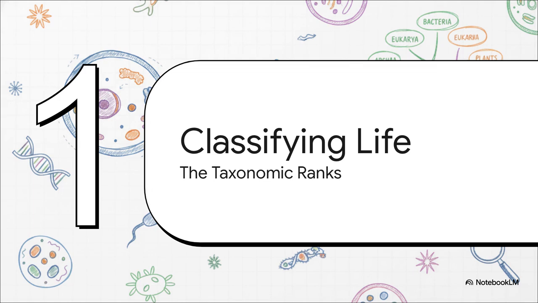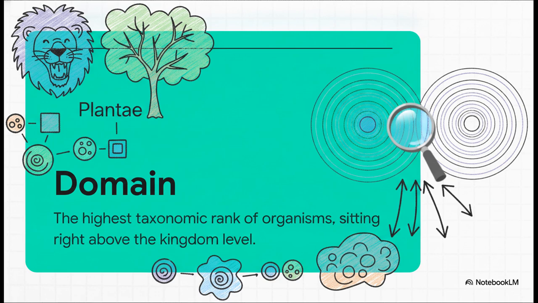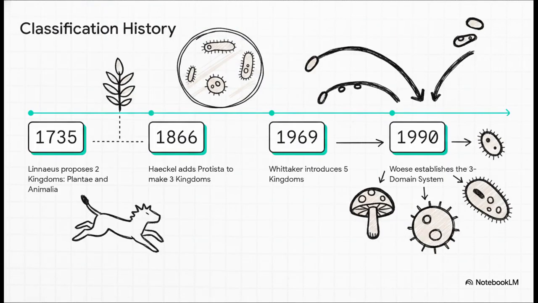And finally, Section 5. Classifying the living world. Let's see how scientists take these microscopic cellular differences and use them to categorize every single organism on Earth. For centuries, we thought kingdoms like Plantae and Animalia were the absolute ceiling of classification. But as we peered deeper into the actual molecular makeup of life, we realized our old visual categories just weren't cutting it. We had to create a brand new, broader rank. The domain. Because as it turns out, our biological understanding definitely isn't static.